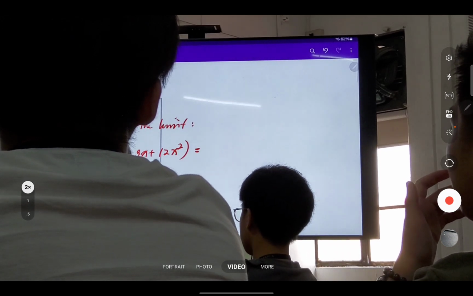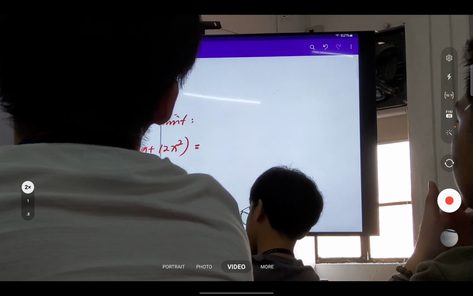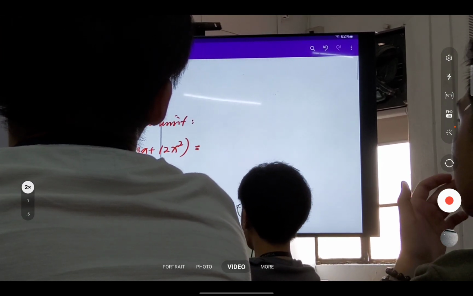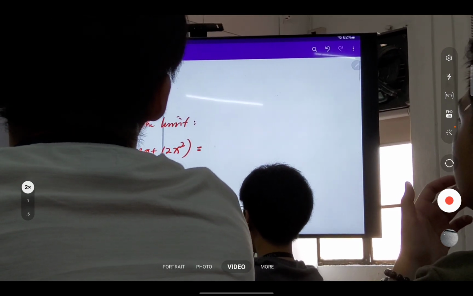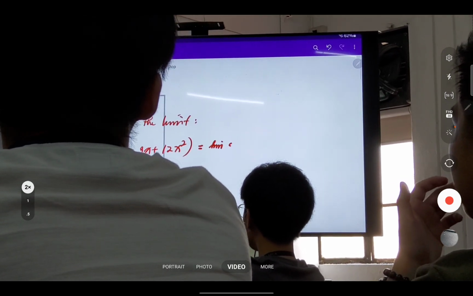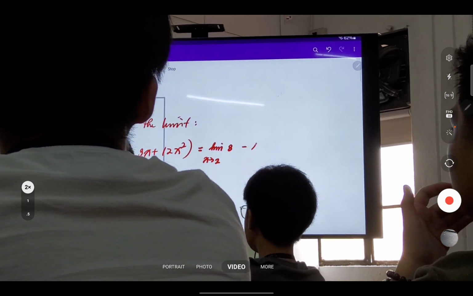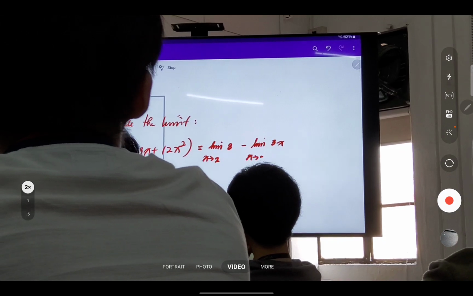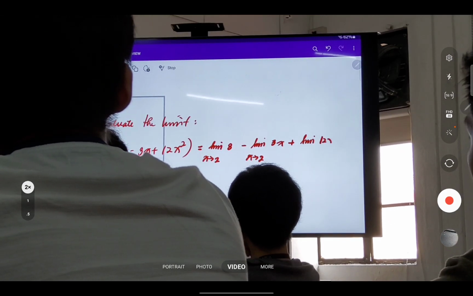Kasi, pag limit ang difference, we get the difference of the limits. Pag limit of the sum, we get the sum of the limits. So, therefore, for this one, we'll have to solve for the limit of 8 as x approaches 2, minus the limit of 3x as x approaches 2, and then plus the limit of 12x squared as x approaches 2.